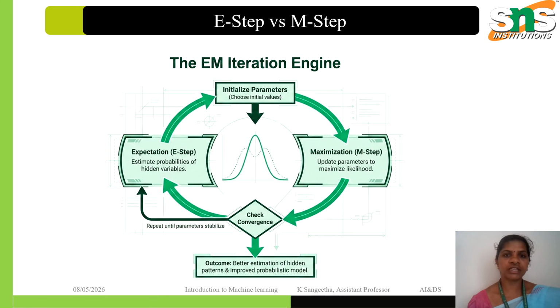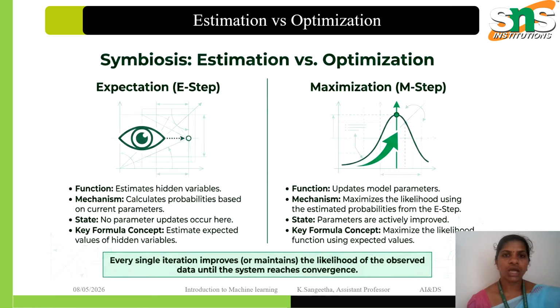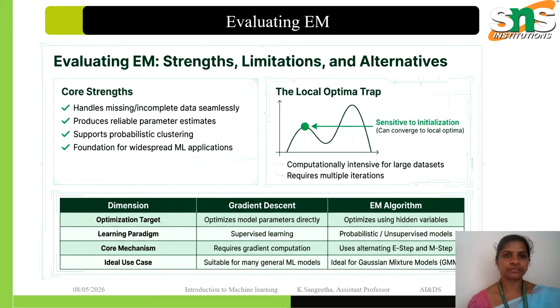So the second one is the maximization step. The third one is the convergence check. So maximization: the estimation mechanism calculates the conditional probabilities using the calculated expectations, then updates the model parameters. The graph with the arrow on the right shows the M step climbing up the peak to optimize the parameters.